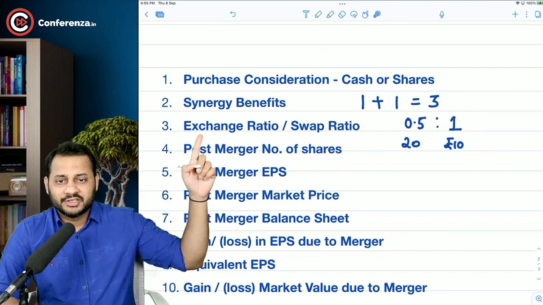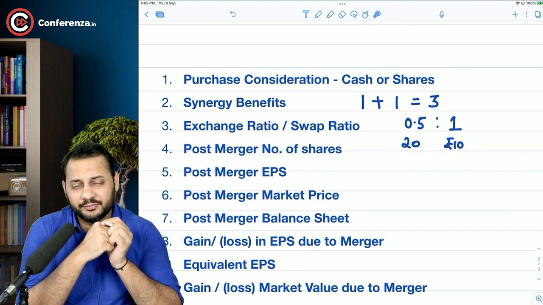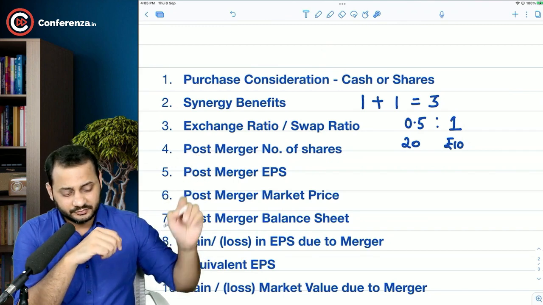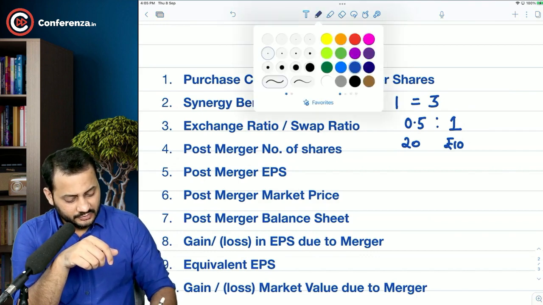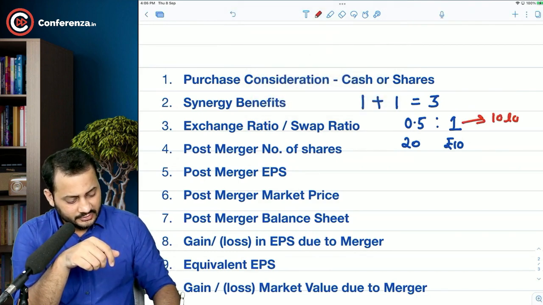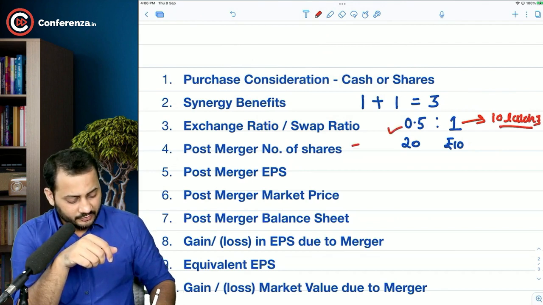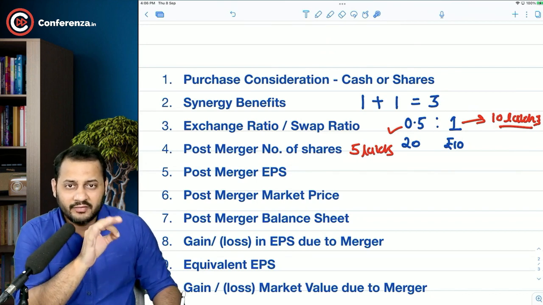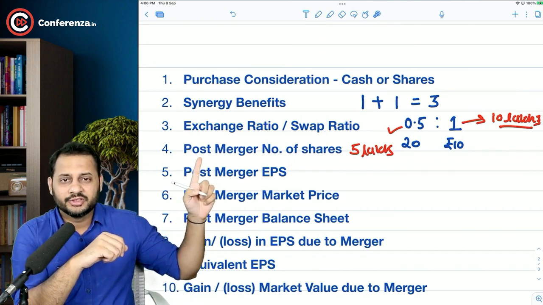After calculating this exchange ratio, that is how many shares you are going to offer them, you calculate the total post merger number of shares. Let's say their number of shares is 10 lakhs. If you offer them 0.5 shares of your own company, the total will be 5 lakhs. So to buy their 10 lakh shares, you are going to give your 5 lakh shares. That's how the exchange ratio helps you calculate the post merger number of shares.